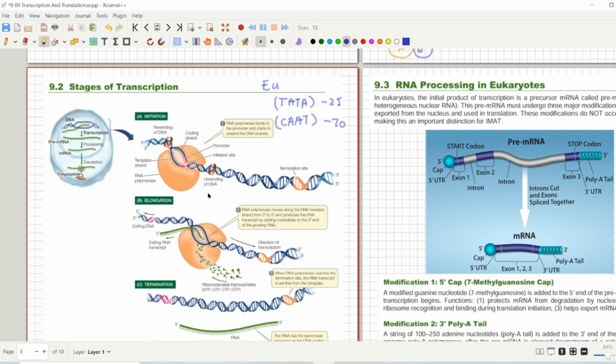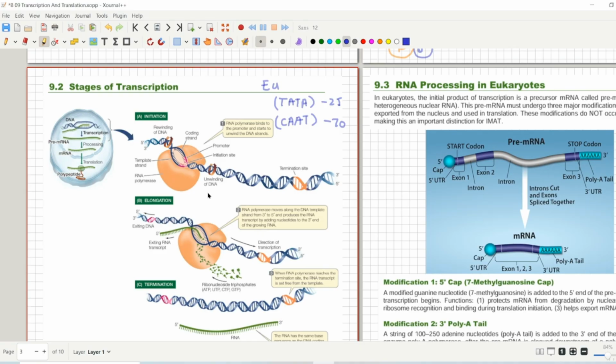The next step is the elongation phase. As RNA polymerase binds to the promoter, it begins to polymerize the complementary strand to the template strand of the DNA, and it does not require a primer to initiate polymerization. One of the two strands of the gene acts as a template.